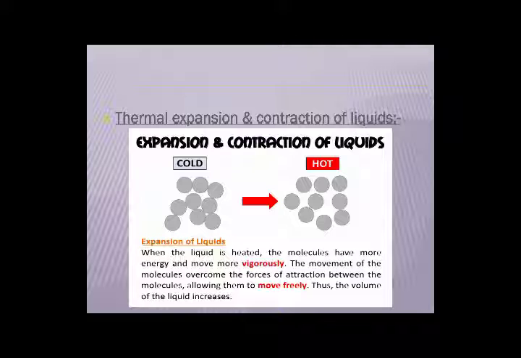That's why liquid does not have any particular shape. So when it starts absorbing heat, what will happen? It will start expanding. When the liquid is heated, the molecules have more energy and they start moving more vigorously, and the movement of the molecules overcomes the forces of attraction between the molecules, allowing them to move freely, and thus the volume of the liquid starts increasing again.